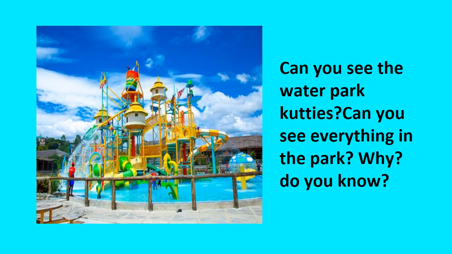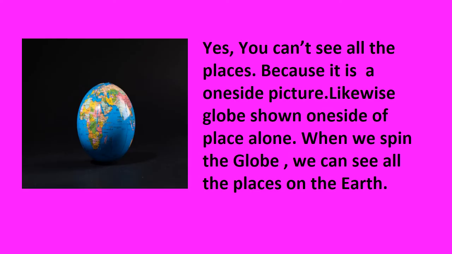Can you see the water park, kutis? Can you see everything in the park? Why? Do you know? Yes, we can't see everything in the park. You can't see all the places because it is a one-side picture. Likewise, a globe shows one side of the place alone. When we spin the globe, we can see all the places on the earth.